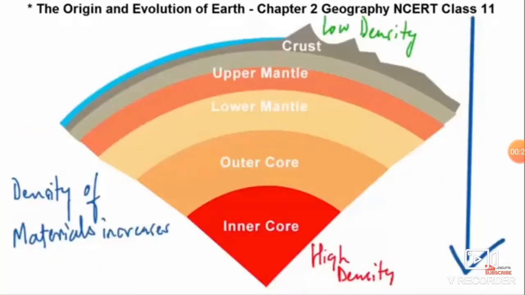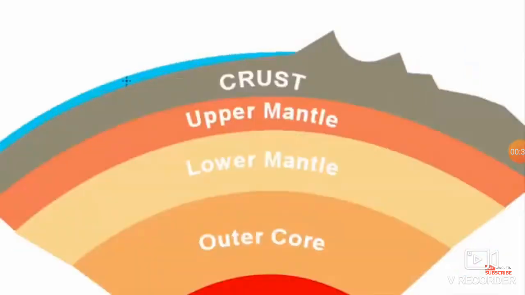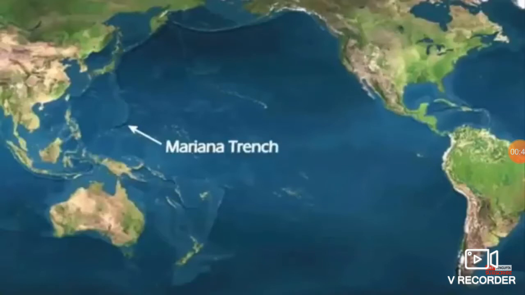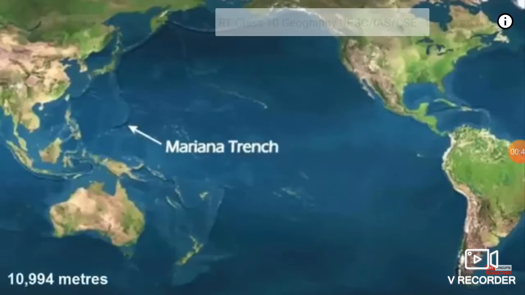And we know that the density of material increases as we go more and more deep. Therefore, the materials which are available in the crust have low density. The thickness of the crust varies under the oceanic and continental areas. And this is obvious because ocean is like a cavity filled with water. If you remember Mariana Trench in the Pacific, it is the deepest known part of the world's oceans with a depth of 10,994 meters, almost 11 kilometers downwards.